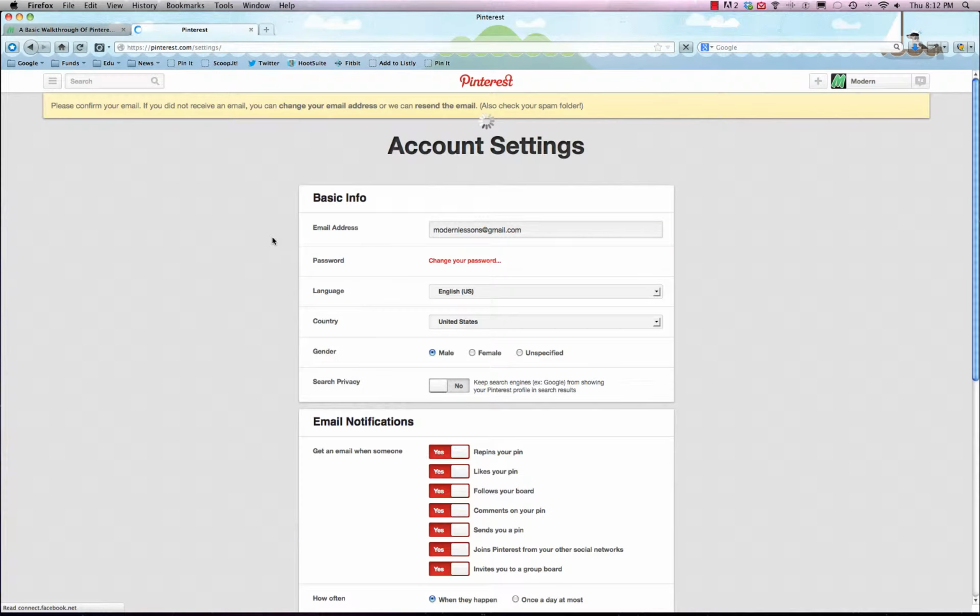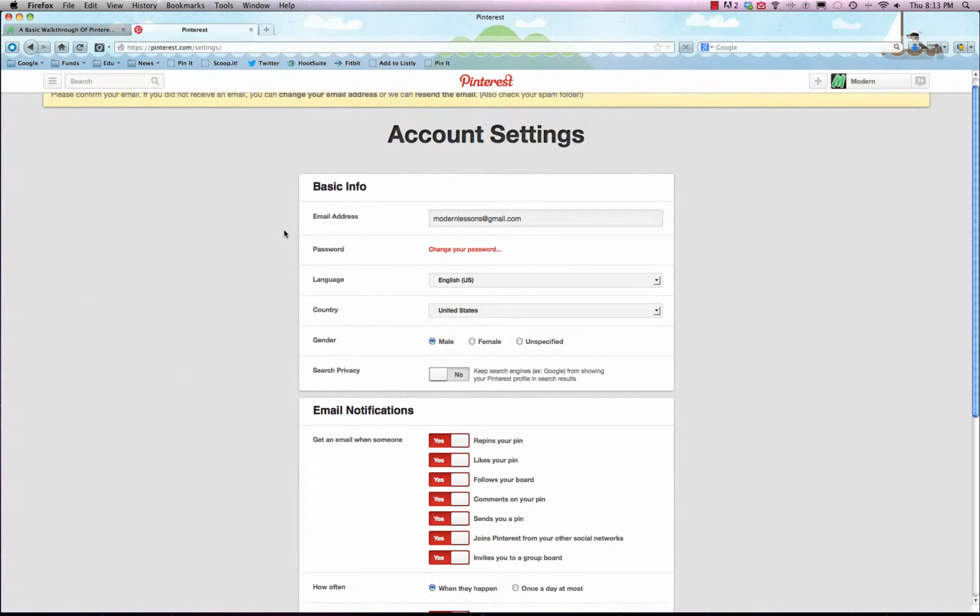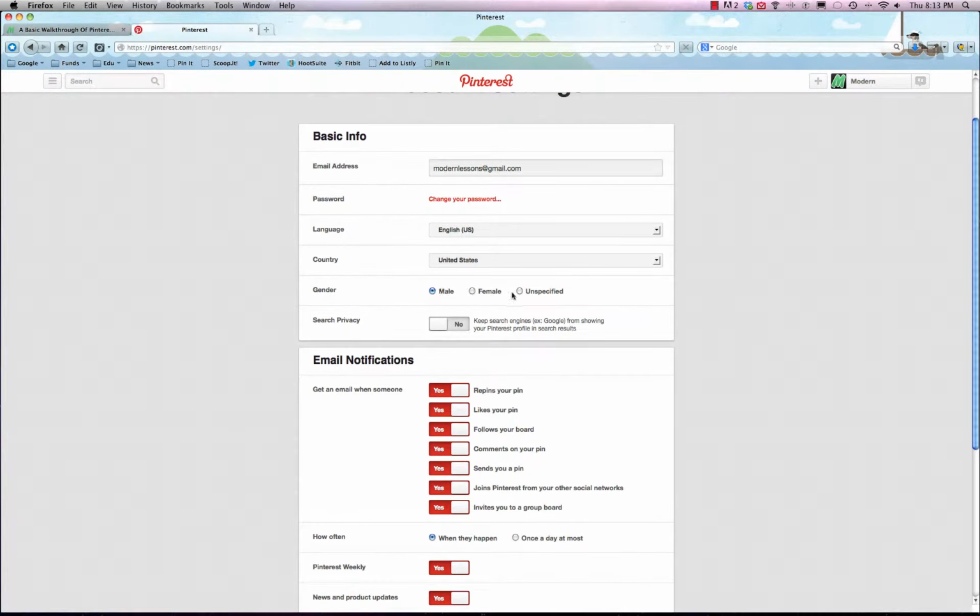There aren't a ton of settings, unlike Facebook, which has a boatload of settings. Check out our Modern Lessons course on that, and we'll give you some more insight into all that good stuff. But in general, the account settings are pretty straightforward. There's a few things that you should know about though. You can always change what gender you are. You can make it unspecified if that's your thing.